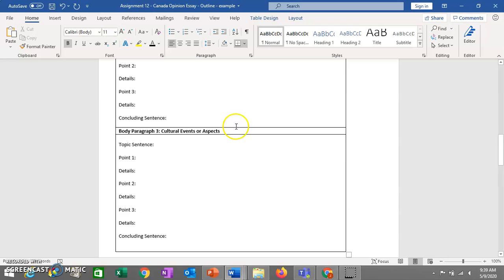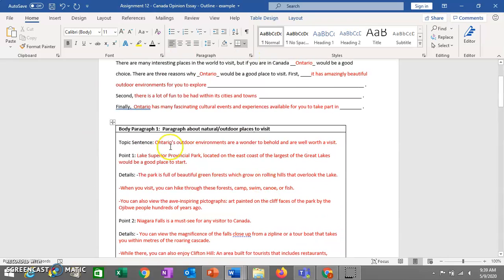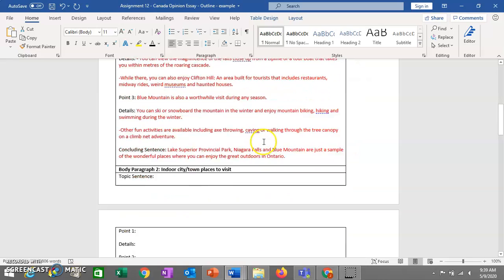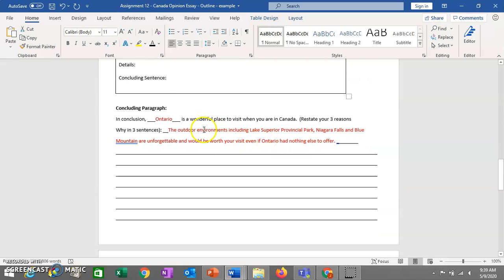Okay, so I've only filled out one of my reasons in depth here, that Ontario's outdoor environments are a wonder to behold and well worth a visit. So I'm going to restate this one. Similar to the concluding sentences in your paragraph, when you restate it, it would be ideal if you can kind of remind the reader of what you've been speaking about specifically. So again, I'm going to list the 3 places that I've discussed in this section. So the outdoor environments, including Lake Superior Provincial Park, Niagara Falls, and Blue Mountain, are unforgettable and would be worth your visit even if Ontario had nothing else to offer.